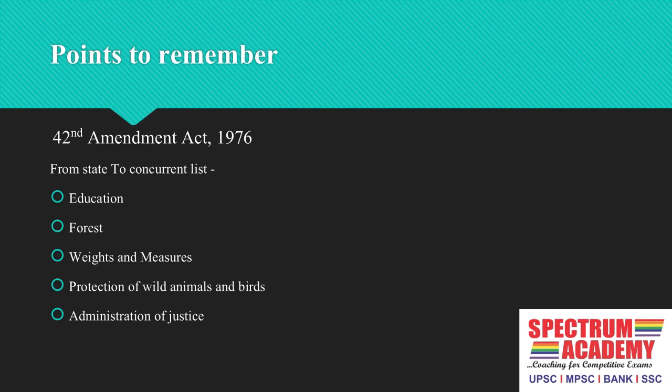These are the 5 subjects which got transferred from the state list to the concurrent list in 1976. Even today, many of us consider that education comes under the state list. But no, it got transferred from the state list to the concurrent list in 1976. Why are we learning this point? Because for these 5 subjects, our center-state relations changed after 1976.